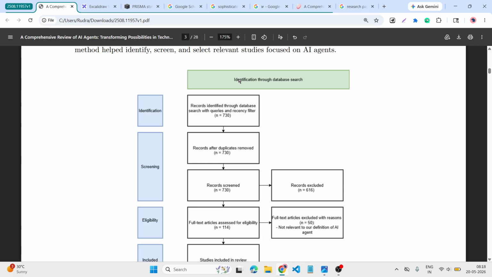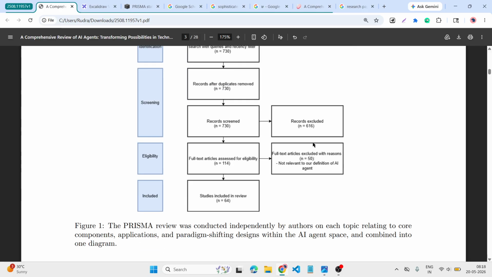Let's go through identification through database searches. Let's take an example: we have 730 articles. In the 730 articles they search and remove the duplicates.